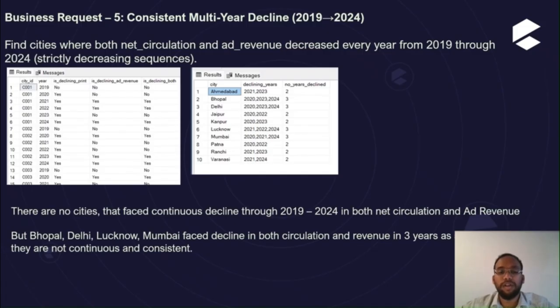For example, in the case of Bhopal, Delhi, and Lucknow, we can clearly see that Bhopal has faced a decline in both ad revenue and net circulation in 2020, 2023, and 2024. Lucknow faced it in 2021, 2022, and 2024. These two cities have declined in 3 years, but they are not continuous and consistent.